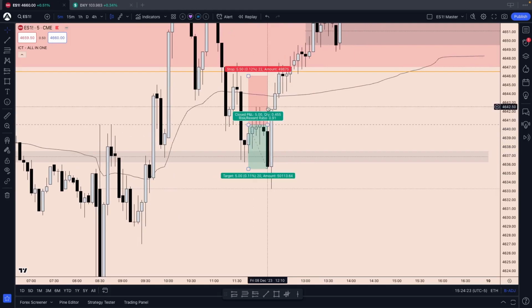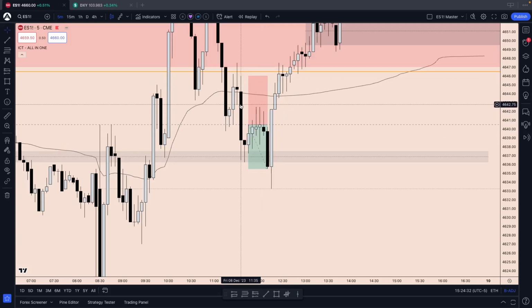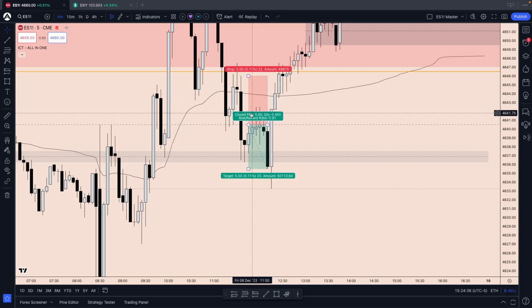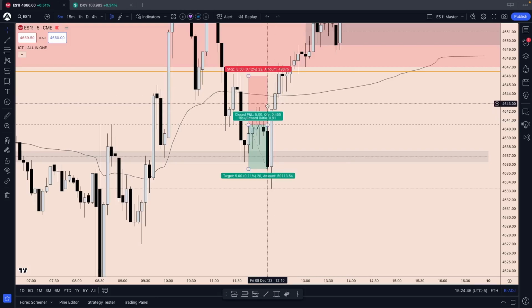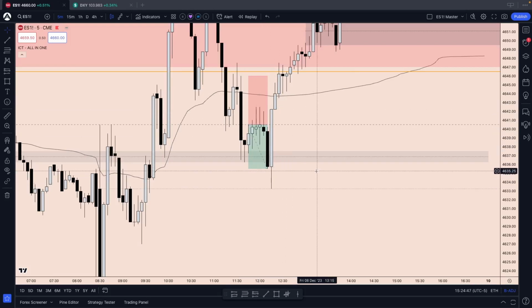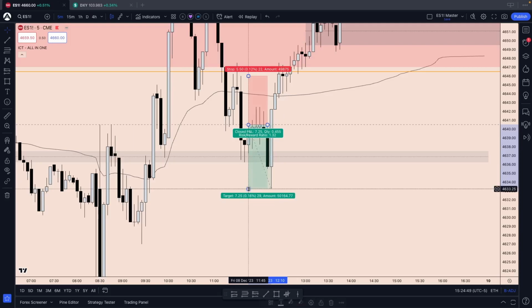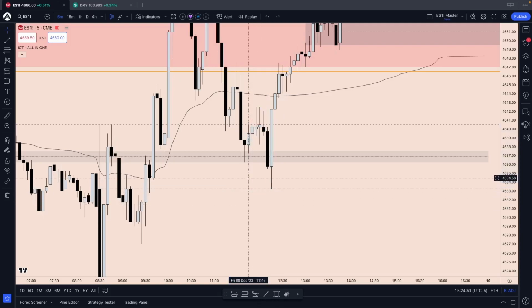Are the odds in your favor? I'd say so. Once we see the close above midnight, we could already take off some risk. Once we see the close above this bearish fair value gap, we can close the entire position, because then what we wanted to see didn't happen, and we're better off not waiting for our stop loss to be hit. At least that's my approach. And 5 points, the 8:30 level, 7.5 points almost.